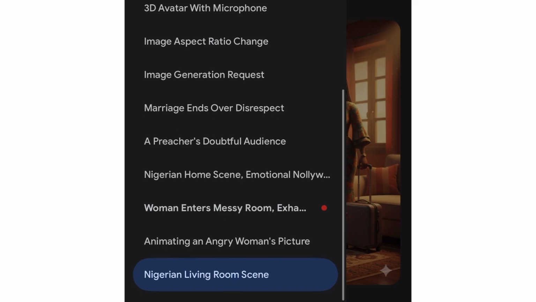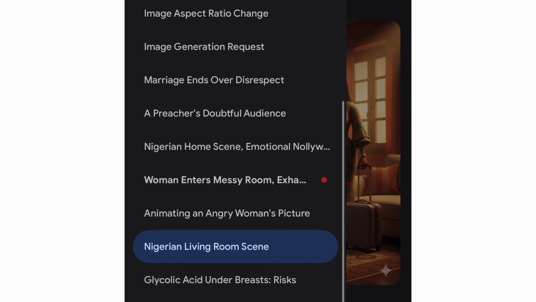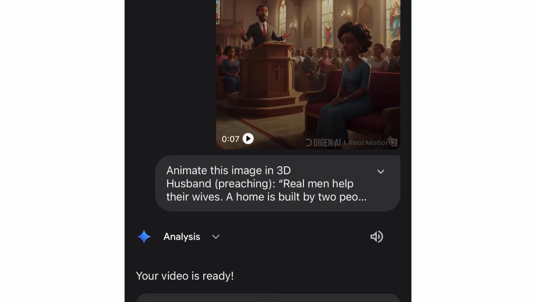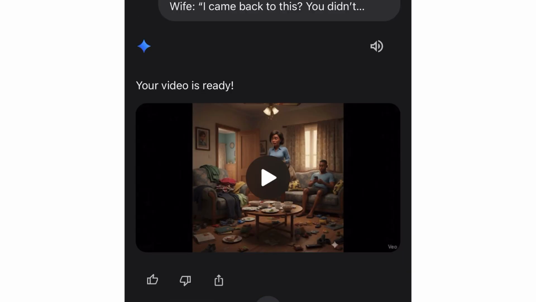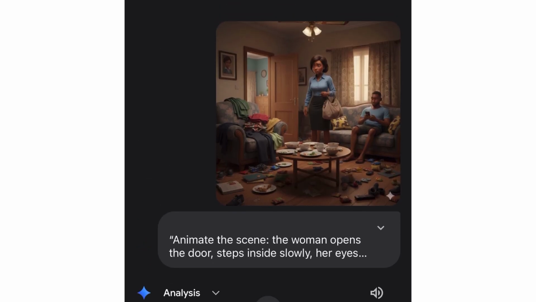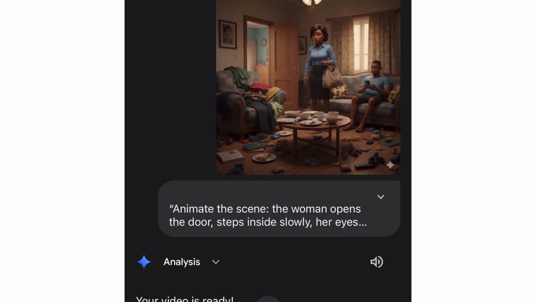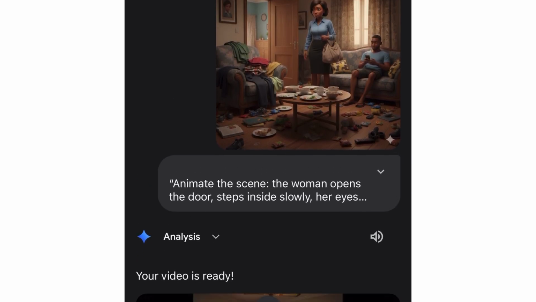But the disadvantage of using Gemini to generate your video is that it will only give you a few videos, because you are not subscribed to the Pro version. I have taught you how to use Gemini Pro for free. You can use it for 1 month for free without paying a single dime. They will be giving you 1,000 credits. I will tag the video or put it in the description box on how you can access Gemini Pro for free.